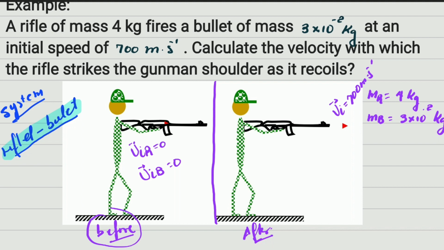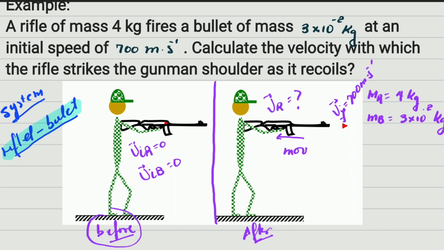But this velocity is, in actual fact, an after velocity, because it's after it's been shot. Okay. And now this rifle, as a result, will move backward. This rifle will move in that direction, and that is the velocity that they ask you to calculate.